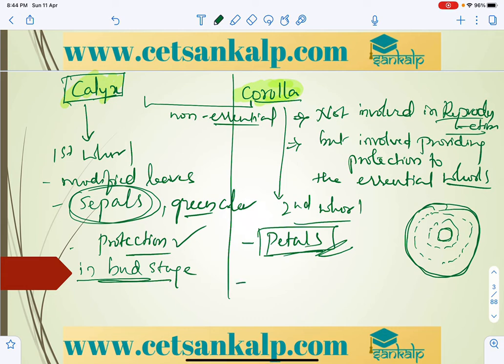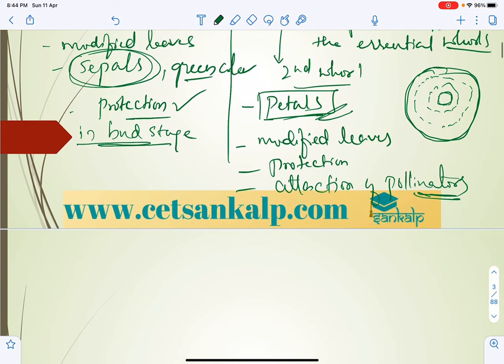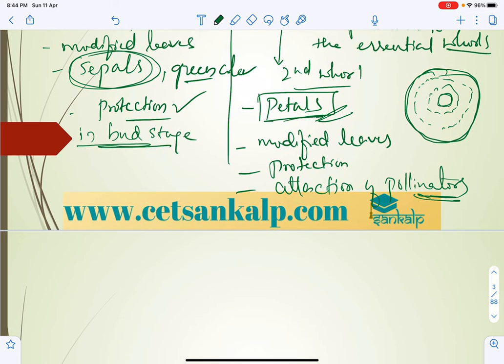And it is also modified, same like the calyx, modified leaves, and these also help in protection. Along with that, one very important thing: they help in attraction of pollinators. As we all know, the agents, or I can say the insects, are attracted by the colorful corolla, that is the petals here. The role of petals is involved in reproduction.